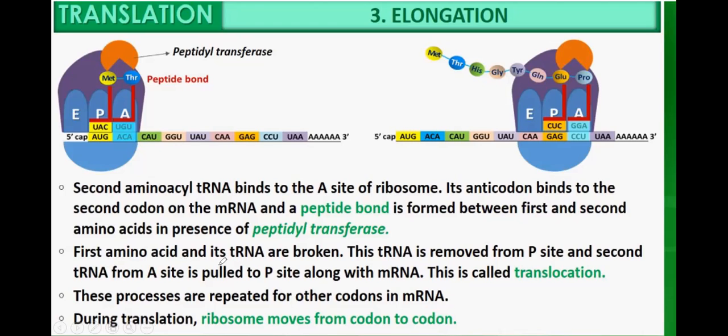Now the first amino acid and its transfer RNA are broken apart.